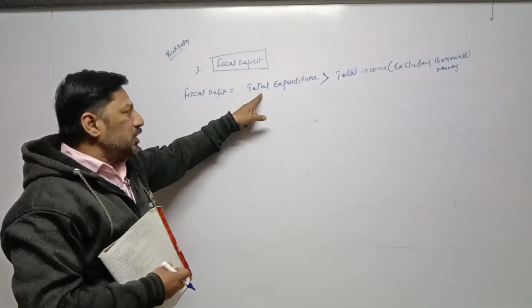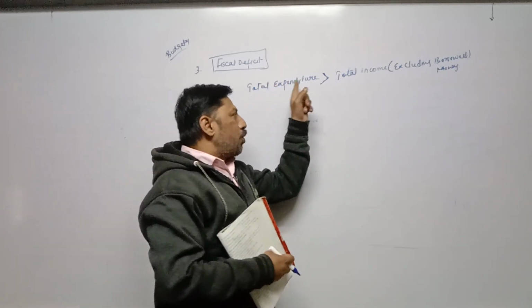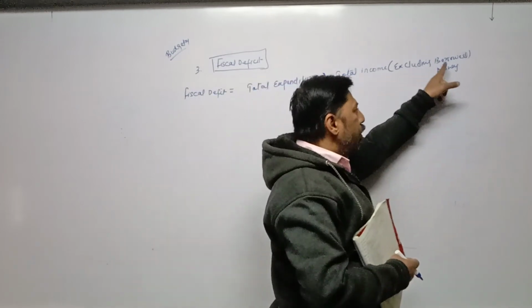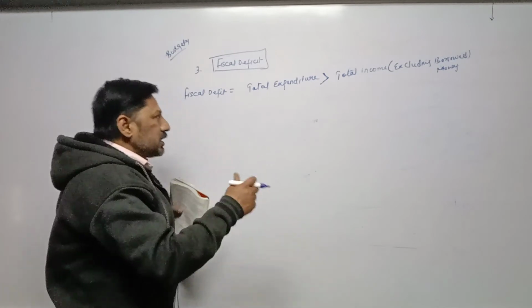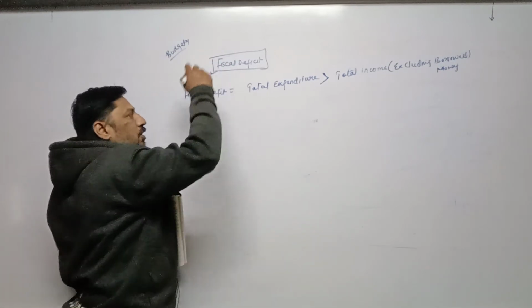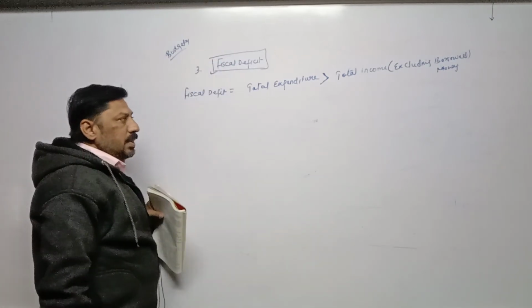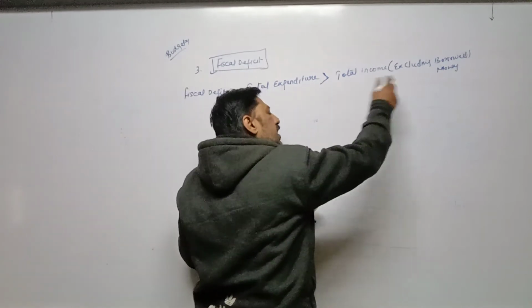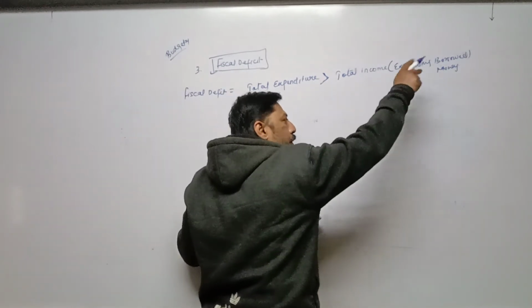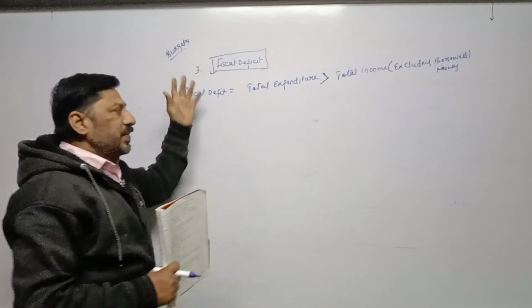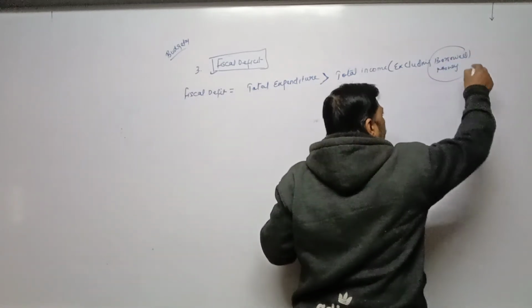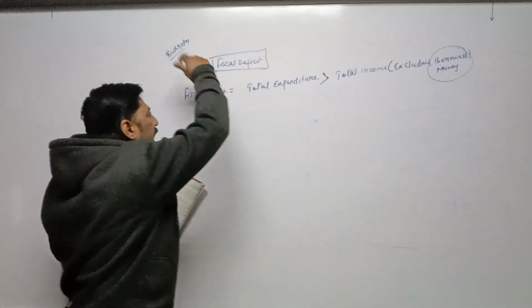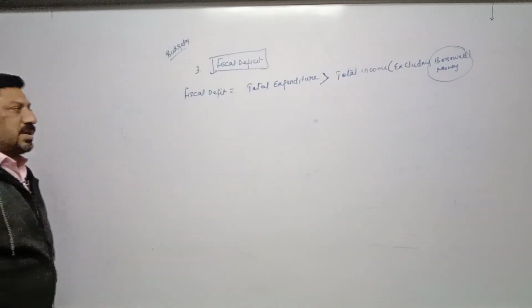If total expenditure is more than total income, excluding borrowed money, then what is our loss? That loss is called fiscal deficit. And when we take the whole income, including borrowed money, then it becomes budgetary deficit. The only difference between fiscal deficit and the previous one, budgetary deficit, is of borrowed money.